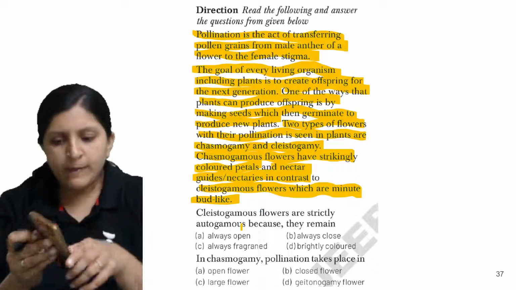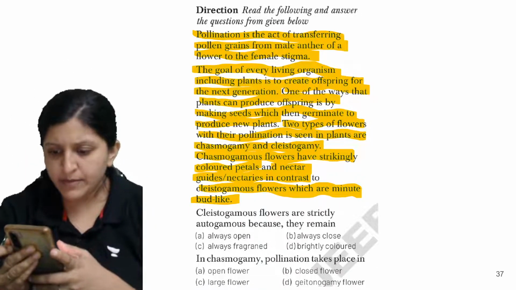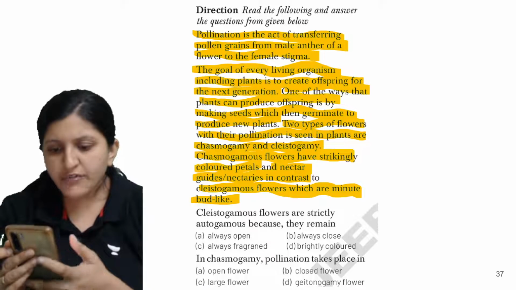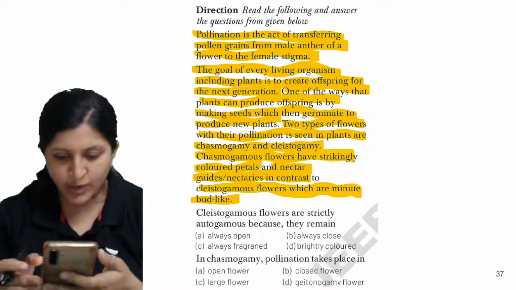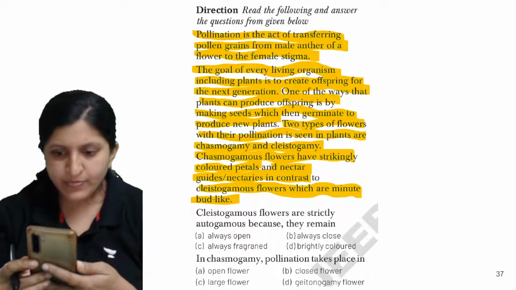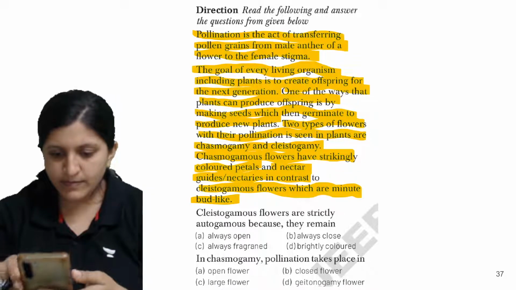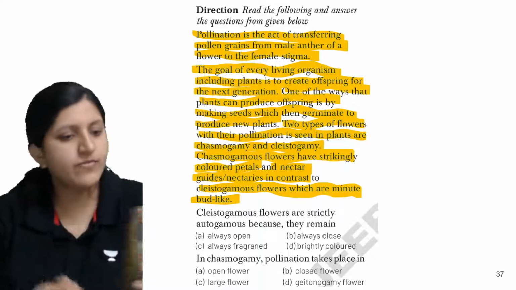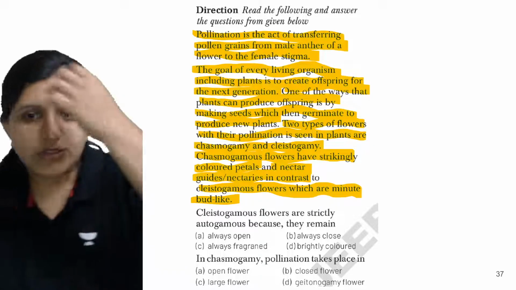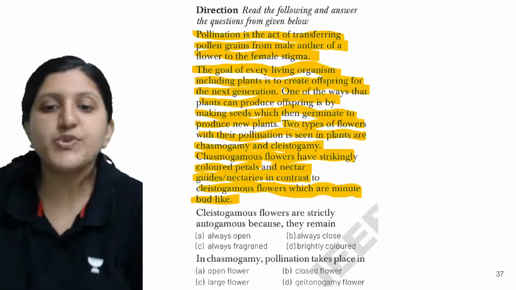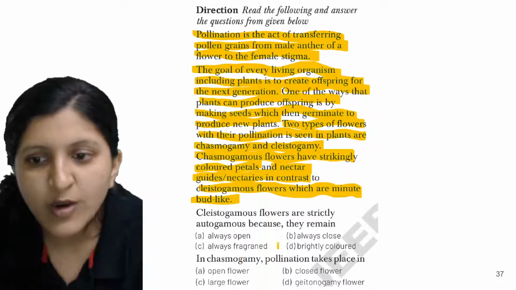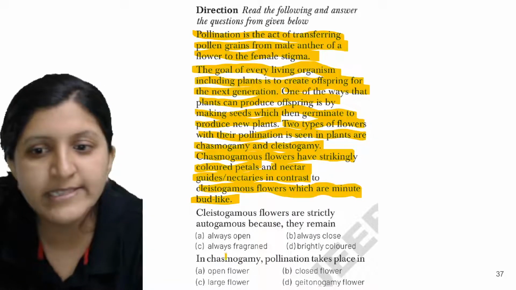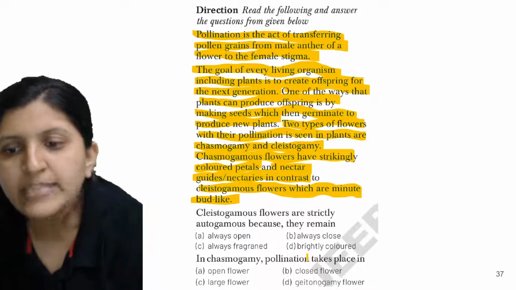I hope this is readable after I have highlighted. You can clearly see it because the background is yellow. Clistogamous flowers are strictly autogamous because always open, always close, always fragrant and brightly colored.